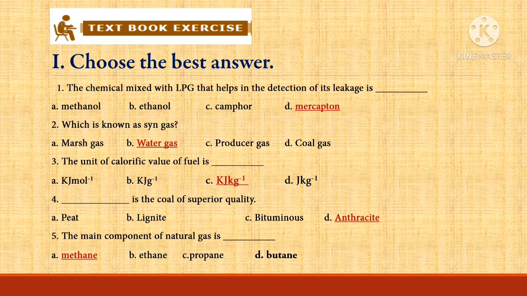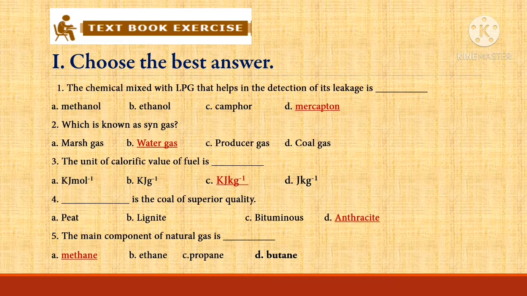Question 1. The chemical mixed with LPG that helps in the detection of its leakages dash. A. Methanol. B. Ethanol. C. Camphor. D. Mercaptan. Answer option D. Mercaptan. Mercaptan is mixed with LPG to help in detection of any leakage of LPG.